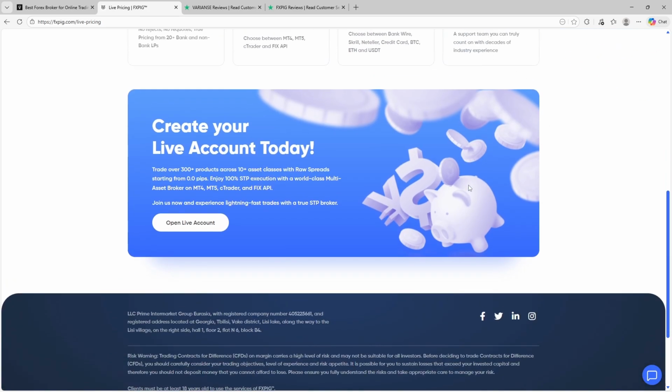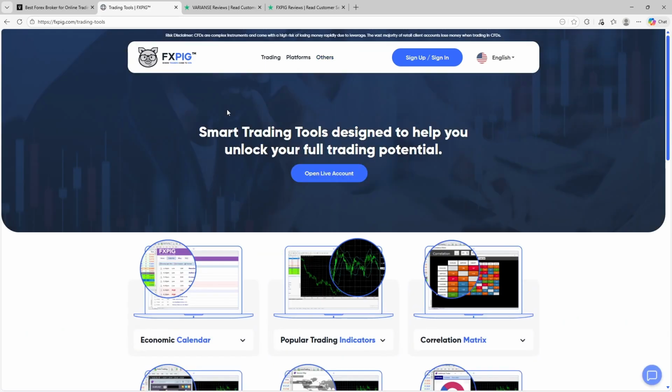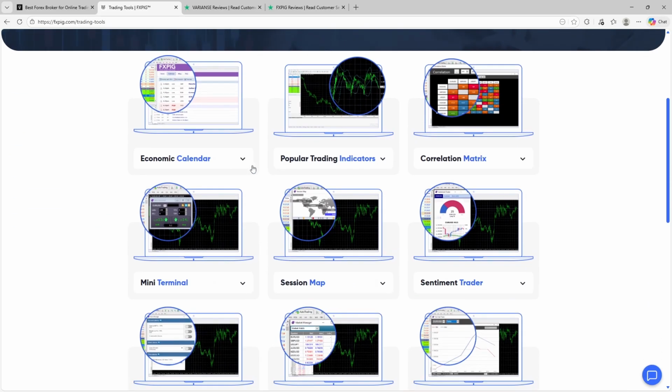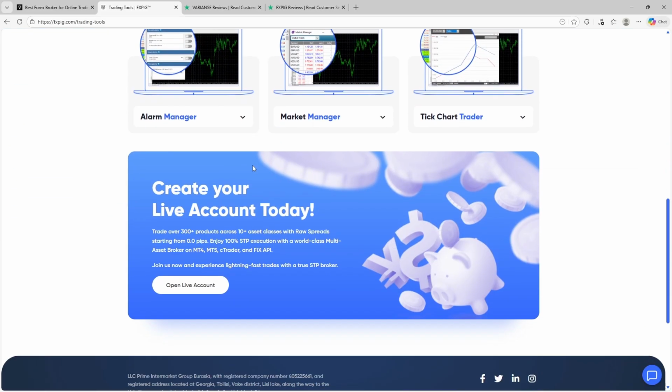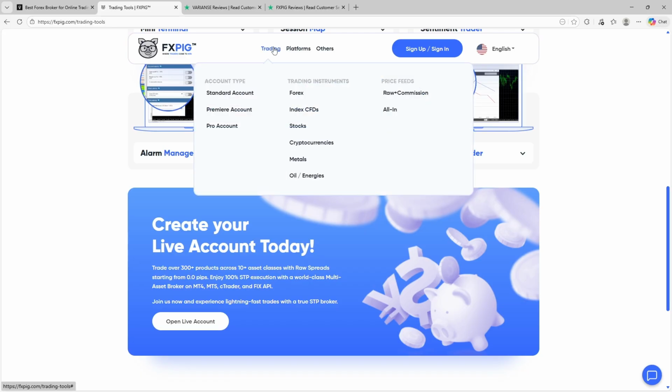a mass-market platform. Its growth strategy has focused on flexibility, trader autonomy, and catering to technically oriented users instead of aggressive promotions or simplified onboarding. This gives FXPIG a more niche identity, appealing to traders who know exactly what they want from their broker, while potentially alienating those who prefer guided experiences or simplified account structures.